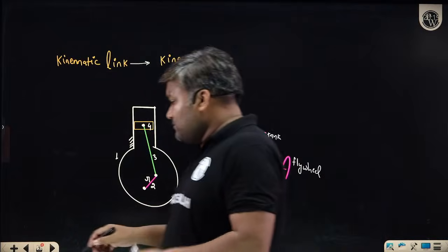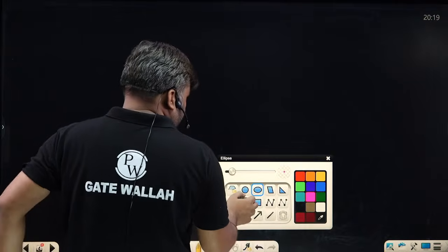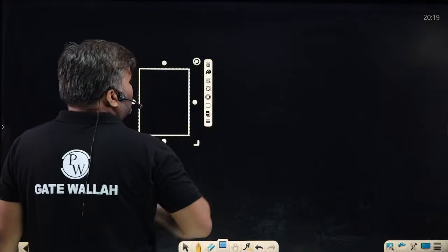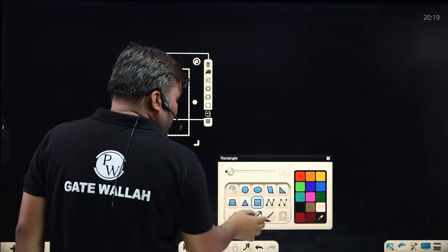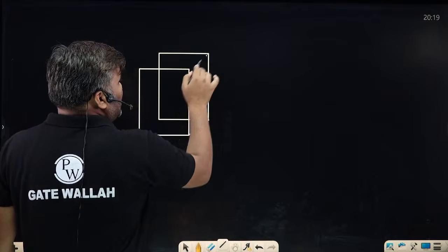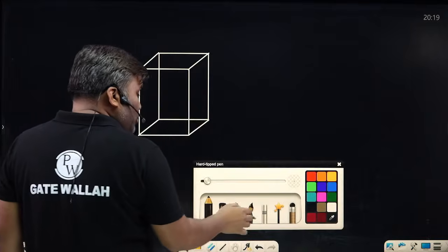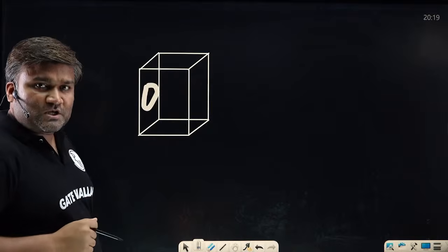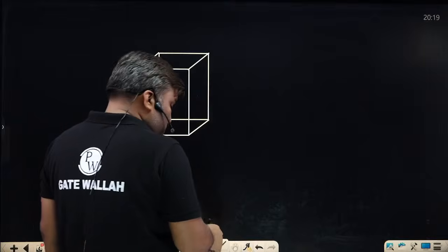Say for example, if I am having a rectangular block, and inside this rectangular block I have created a hole, and that hole is also of rectangular cross section, a through hole, and this is one body.